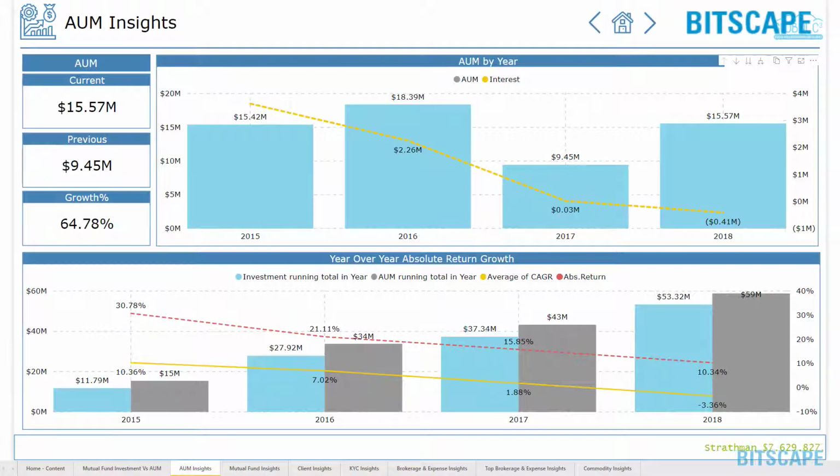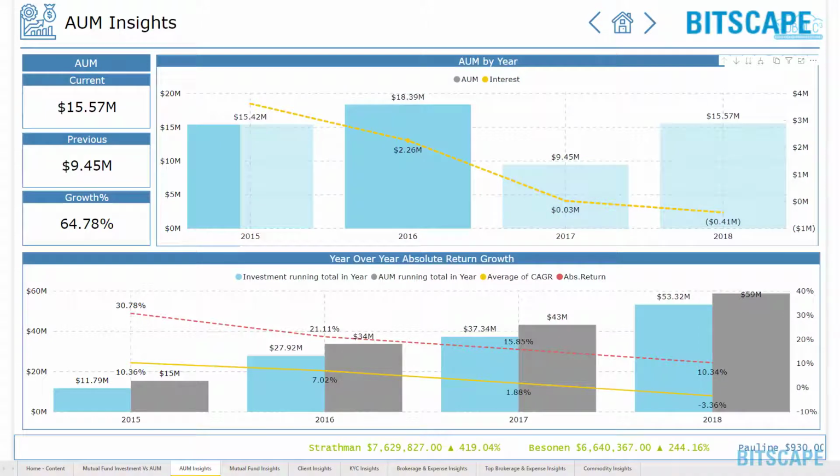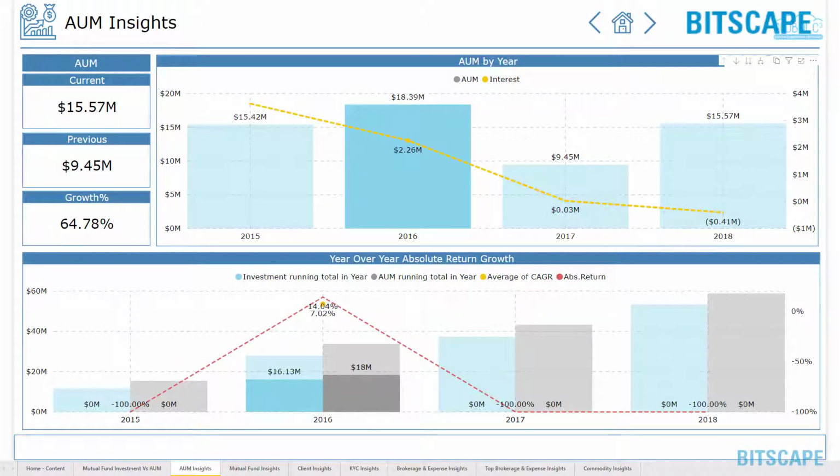AUM Insights, assets under management focusing on annual absolute return growth. It analyzes AUM with its growth percentage.